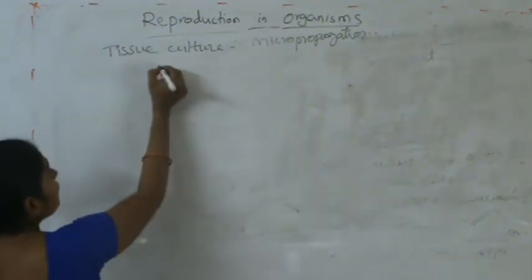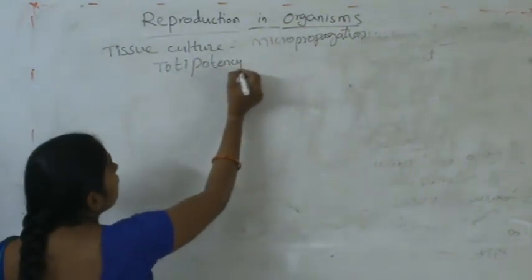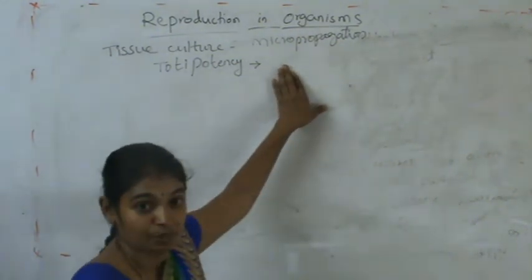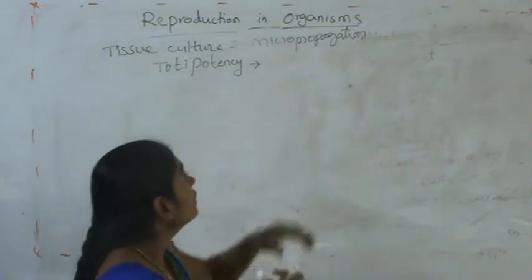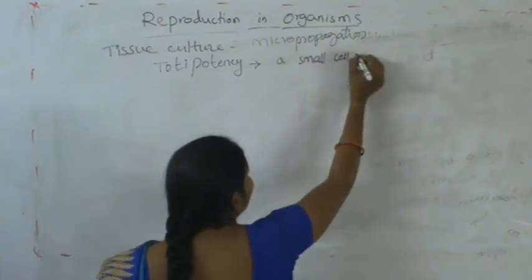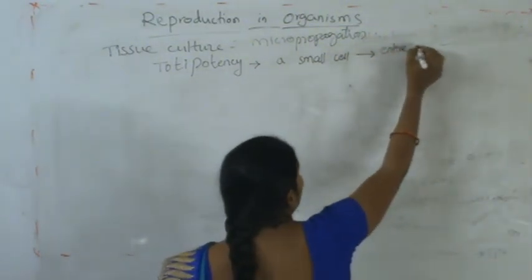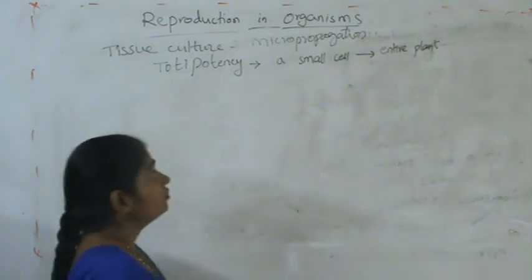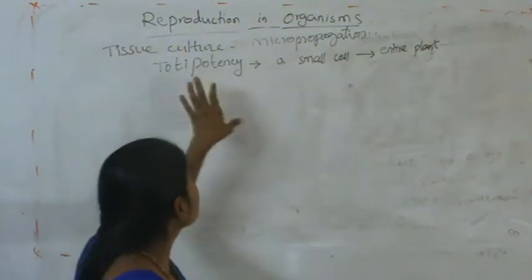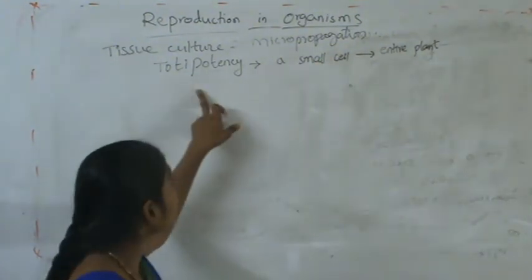And here is another word, totipotency. Totipotency means a small cell can give rise to the entire plant. So by using tissue culture or micropropagation technique, that is called totipotency.